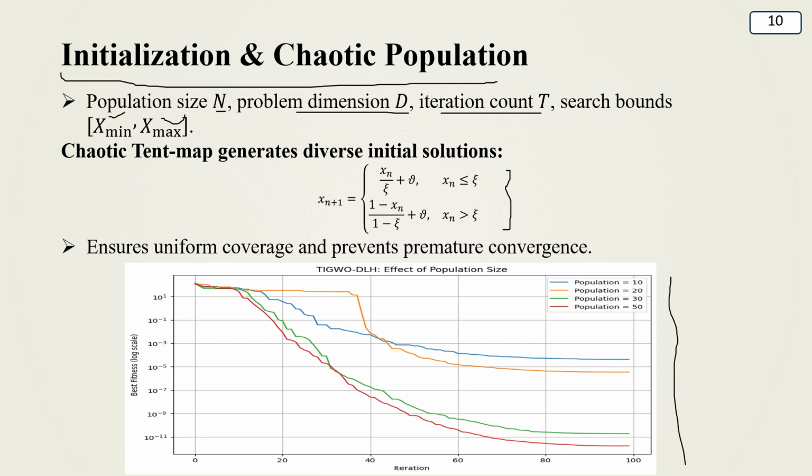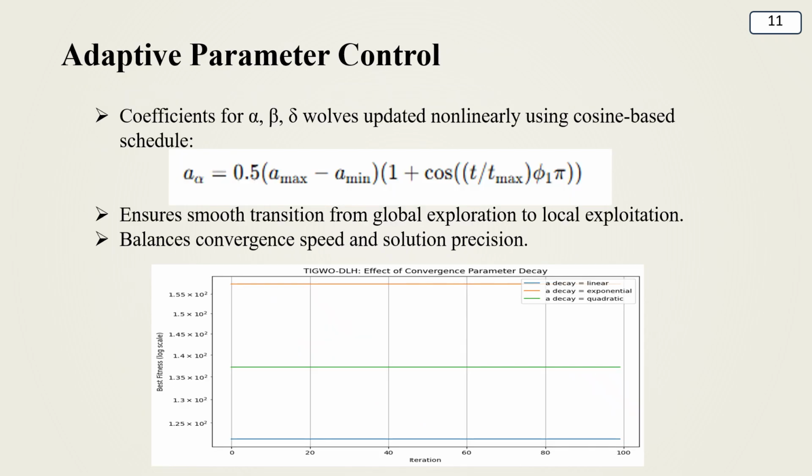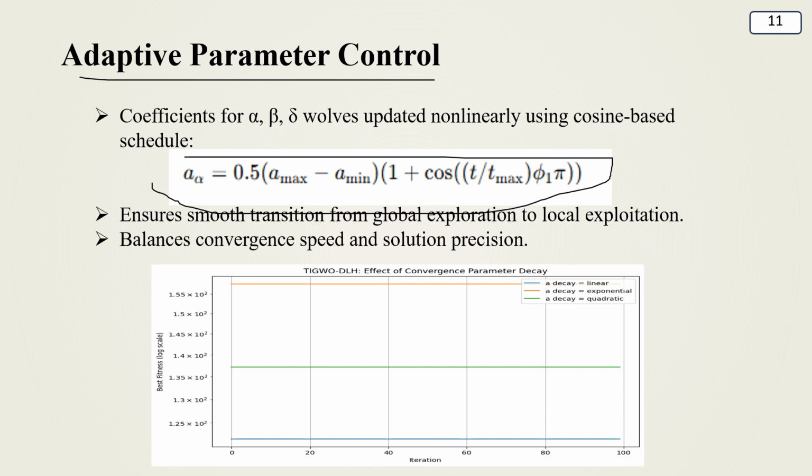So this is the graph. Here we can analyze the results of this step. After that, adaptive parameter control. This was the equation that I used. Here the basic parameters alpha, beta, and sigma are updated non-linearly using a cosine based schedule. This ensures a smooth transition from global exploration to local exploitation, balancing convergence speed and solution precision.